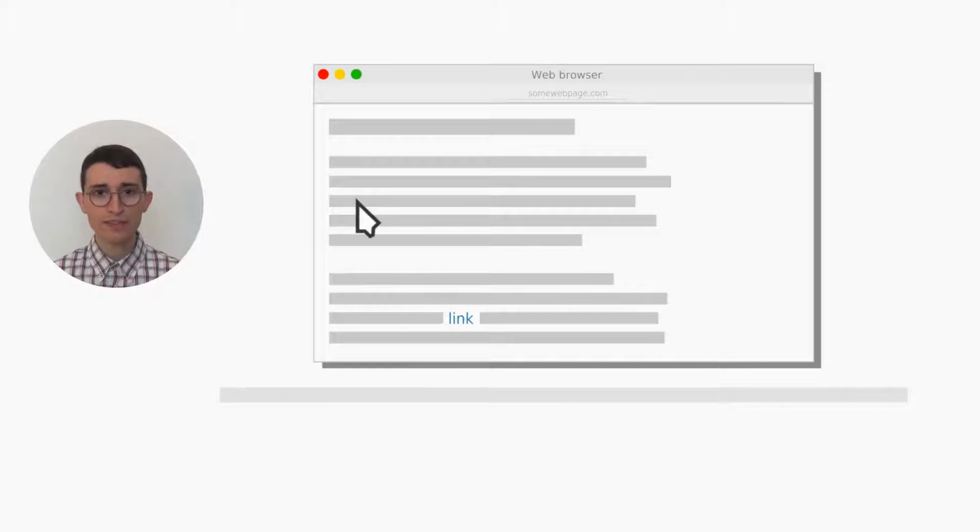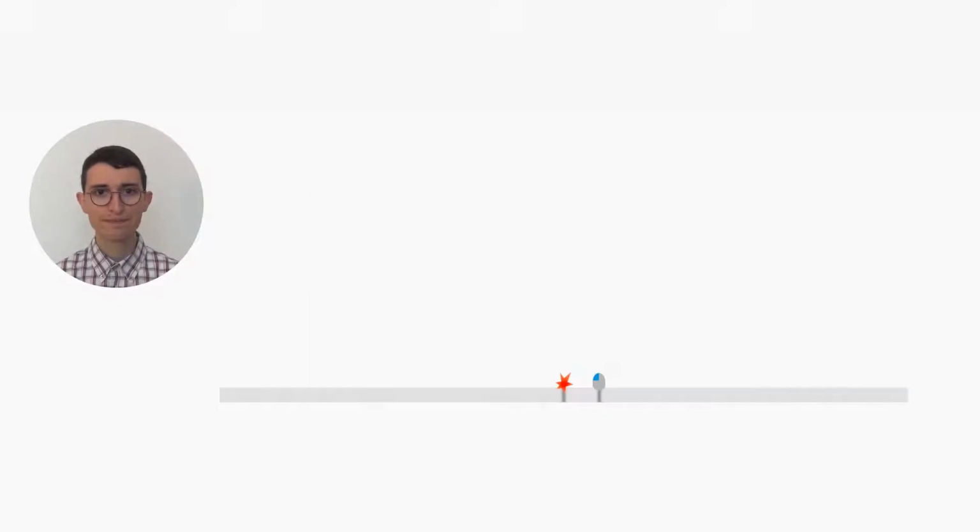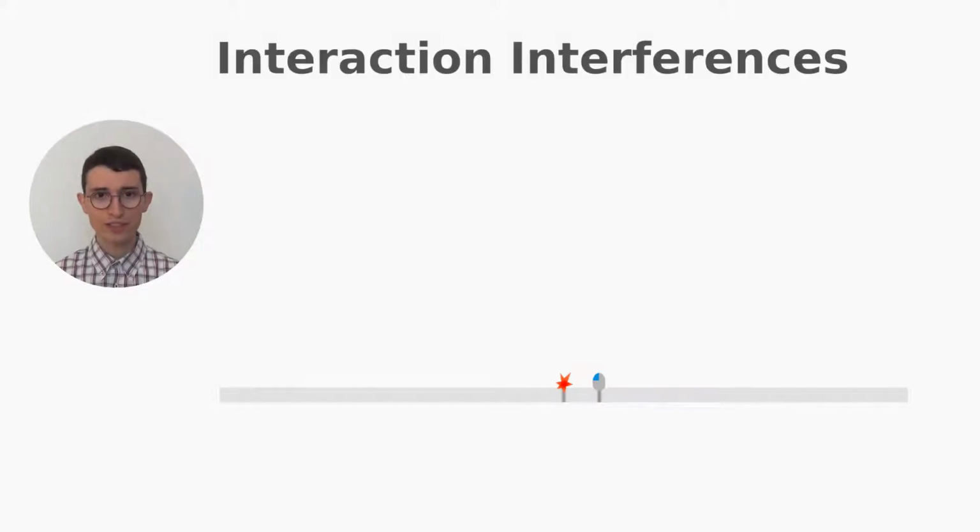This phenomenon can be found in other situations, for instance when a pop-up window appears right before you click on a link, covering it and thus catching the click. We call these phenomena interaction interferences.